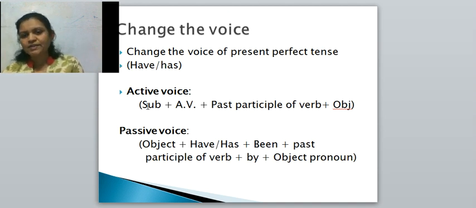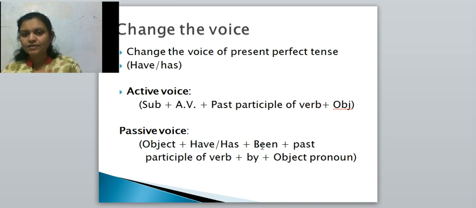Active voice construction is subject plus auxiliary verb plus past participle of the verb plus object. Subject, auxiliary verb, past participle of verb plus object. Passive voice, what is there? Object plus have, has, been.